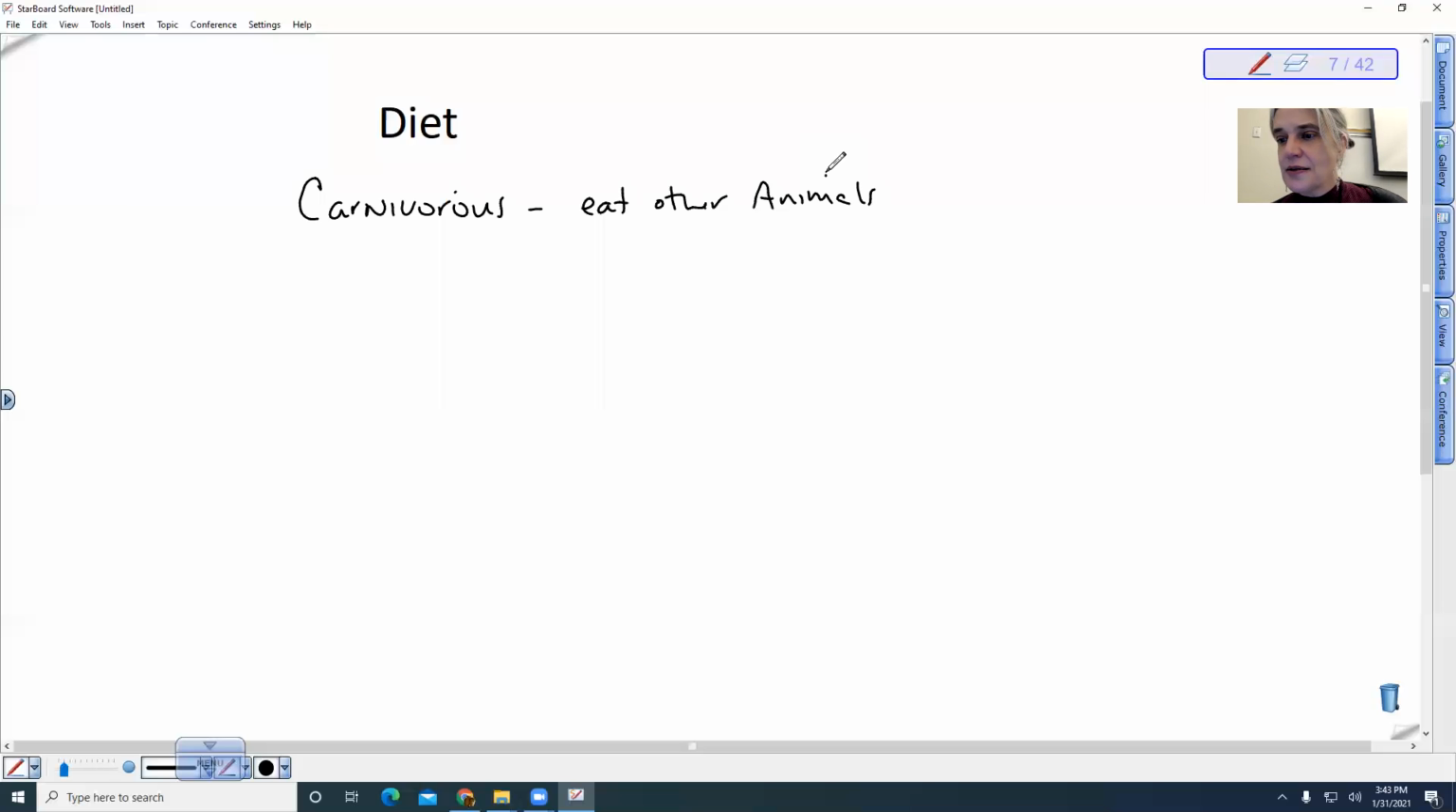Okay, cnidarians. They have stinging cells. They are carnivorous. Spiders, those are all carnivorous. We can even look at some carnivorous insects like the ladybug. The reason why you want ladybugs around your yard is that they eat aphids, right? So carnivory is not just in mammals, it's in other organisms as well.